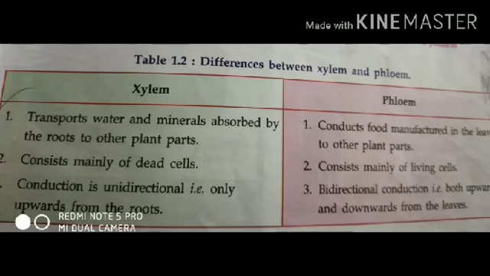Difference 2 is the difference between xylem and phloem. Number 1 difference: xylem transports water and minerals absorbed from the roots to other parts of the plant, and phloem conducts food manufactured in the leaves to other parts of the plant. Second, xylem mainly consists of dead cells, whereas phloem consists of living cells. Third, xylem conducts water in one direction, whereas phloem conducts food upward and downward from the leaves to other parts of